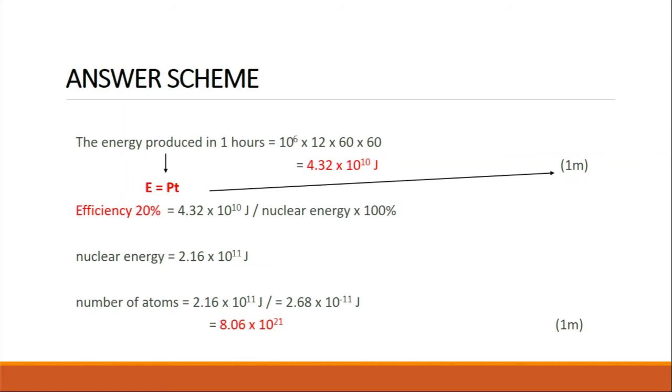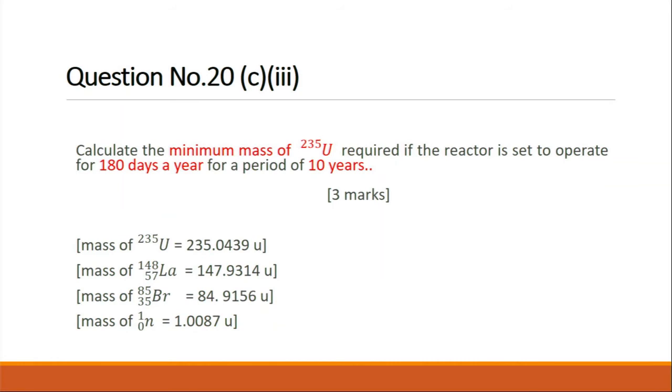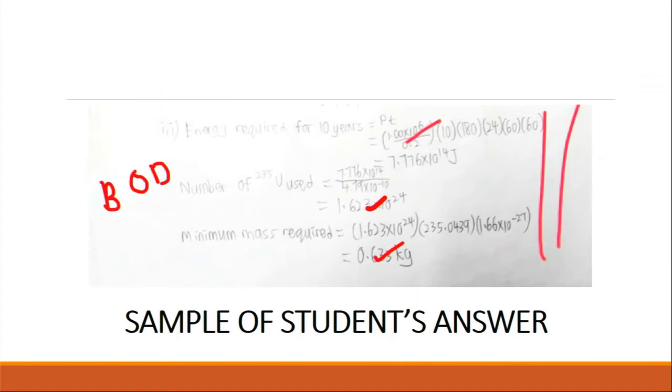Question number 20, C3. Calculate the minimum mass of uranium-235 required if the reactor is set to operate for 180 days a year for a period of 10 years. This question allocates 3 marks. Dear students, again I remind you, don't forget to highlight the key points and answer only what the question asks. Okay, let's see the sample of students' answer.